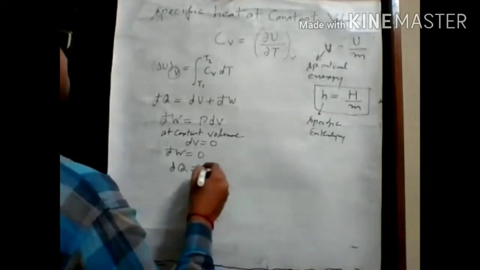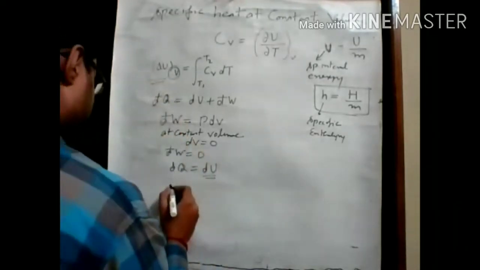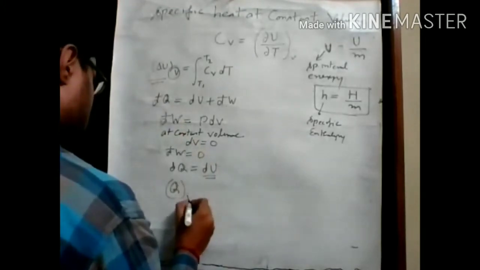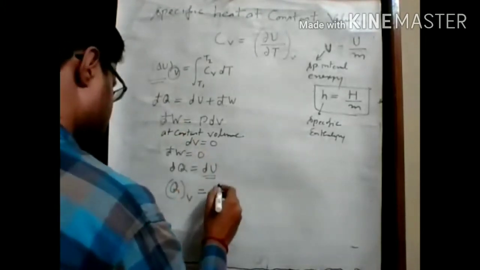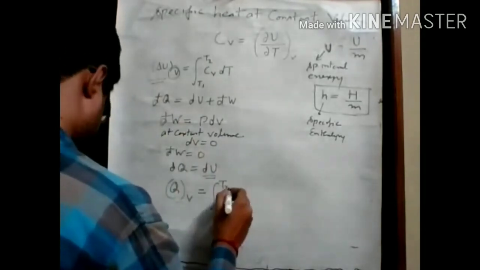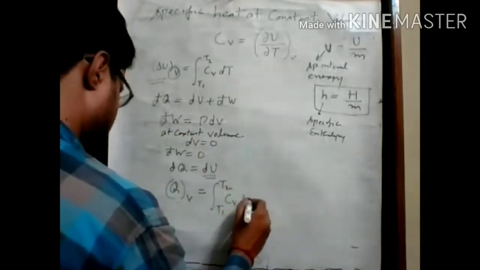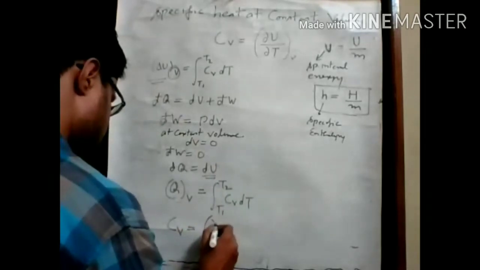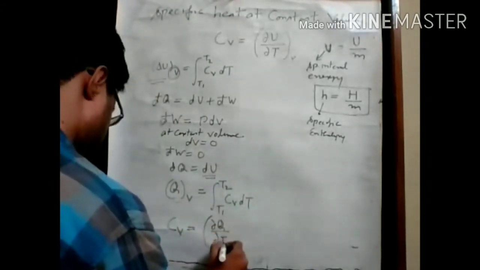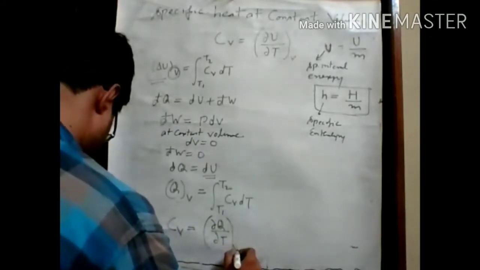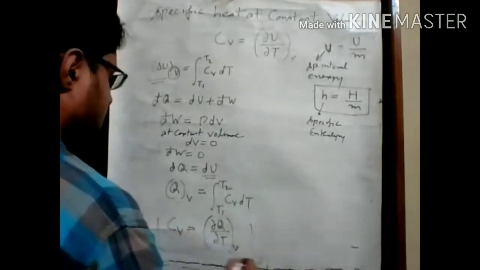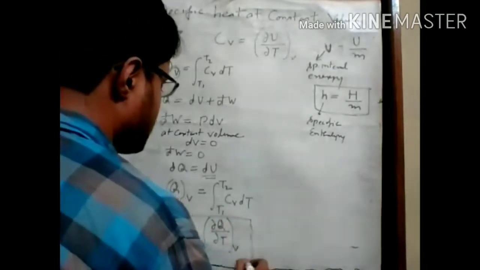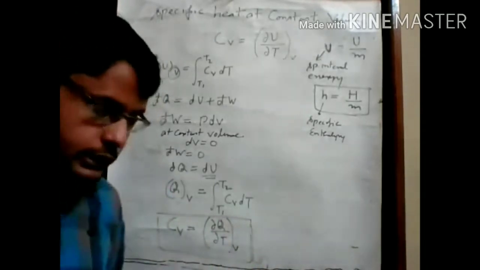Okay, so if we put this value from here, we can say Q for constant volume is equal to the integration from T1 to T2 of Cv multiplied by dT. If we rewrite this expression, then we can say that Cv equals del Q upon del T at constant volume. Okay, so this is the expression. It is the same expression which you have been taught at the 10+2 level,